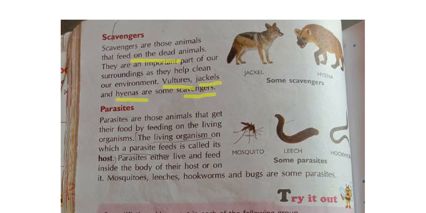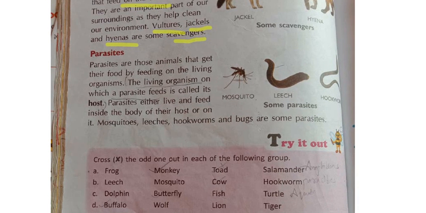Next one, see here, last type is what? Parasites. We shall see about the parasites now. Parasites are those animals that get their food by feeding on the living organisms. The living organism on which a parasite feeds is called its host. Parasites either live and feed inside the body of their host or on it. Examples: mosquitoes, leeches, hookworms and bugs are some parasites.